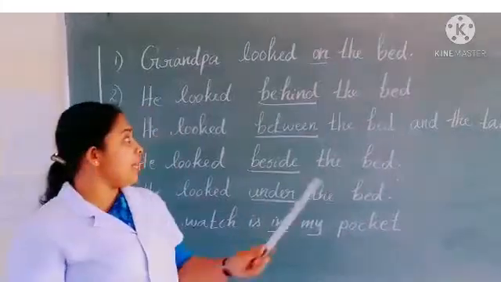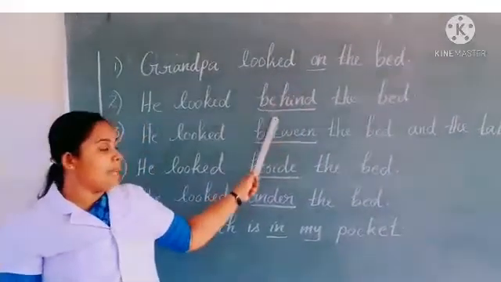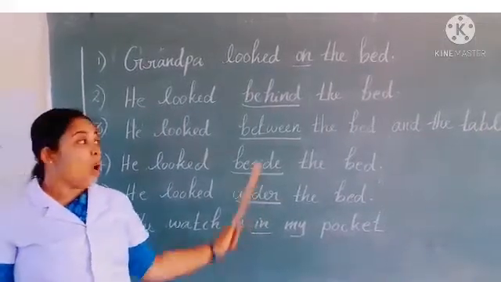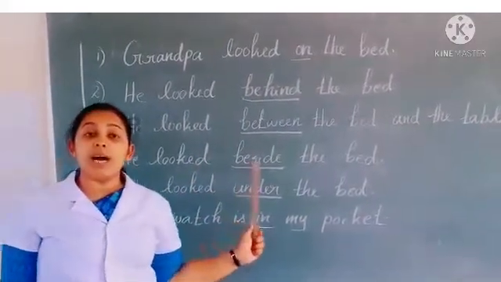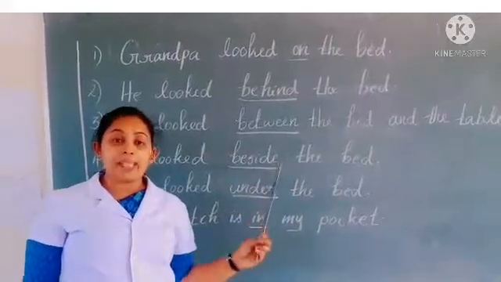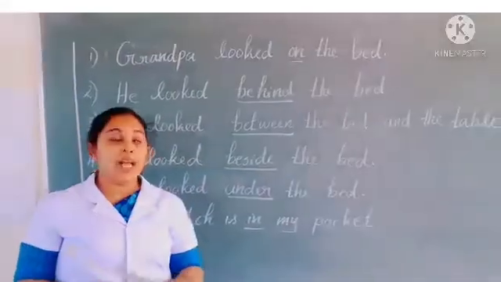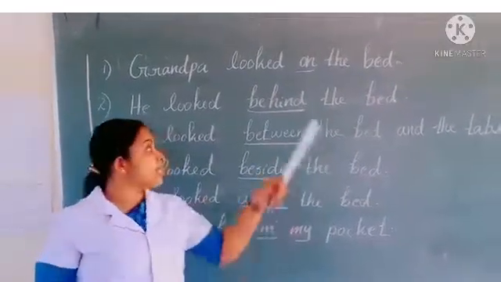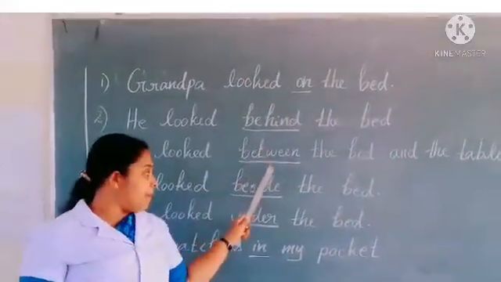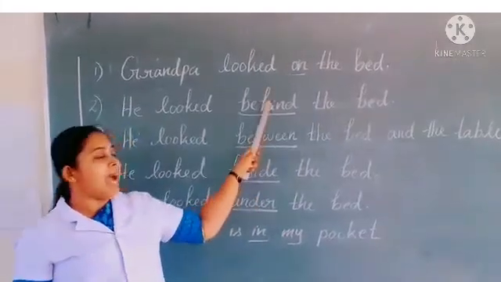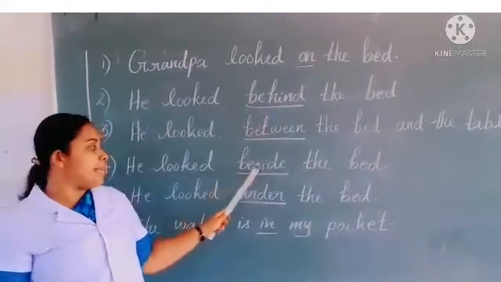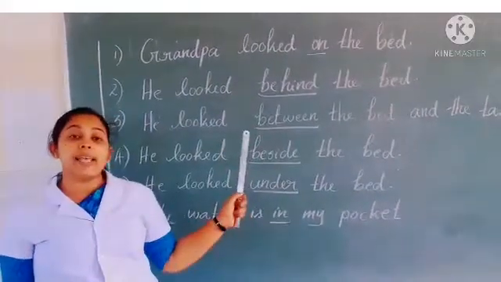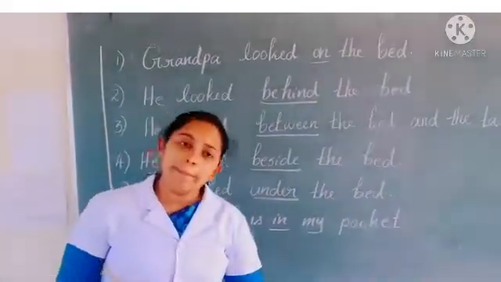So here we discussed the words on, behind, between, beside. Behind means at the back of. Beside means close to, under, in. All these are examples of preposition of place.